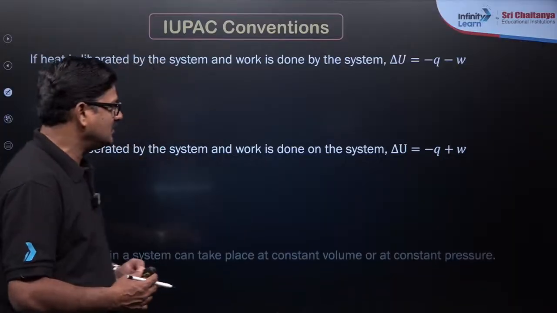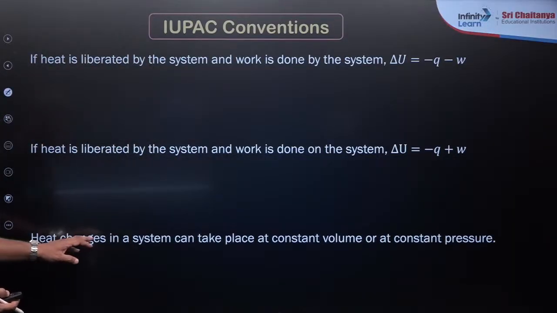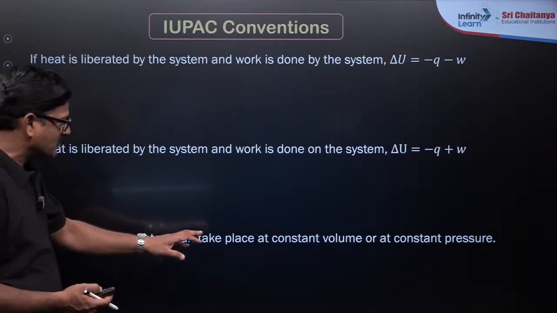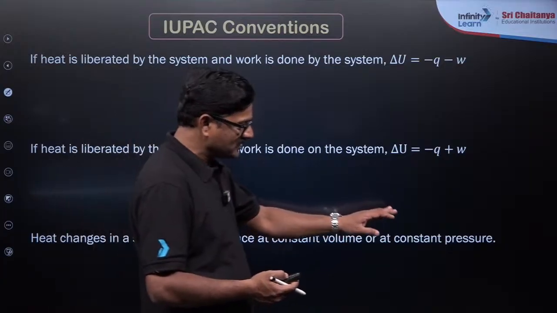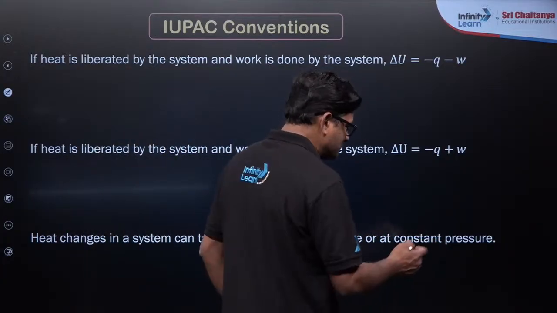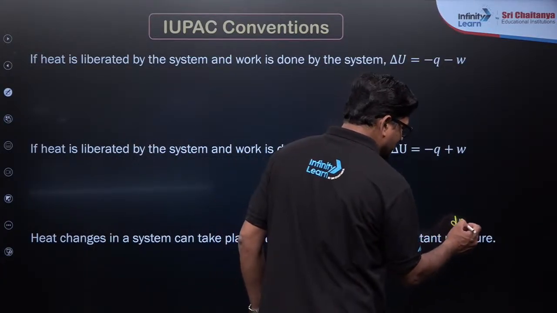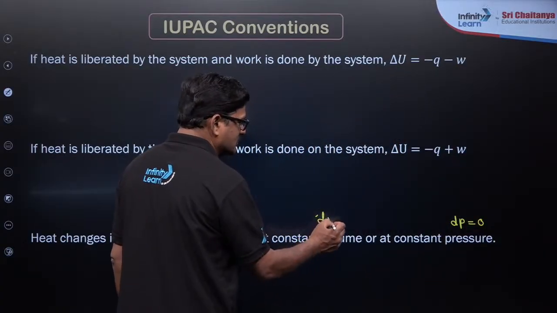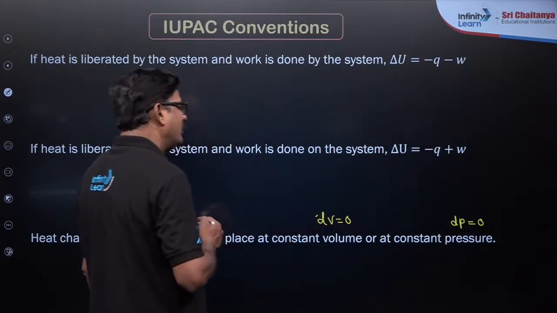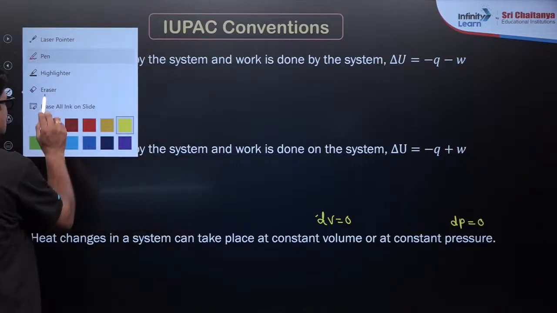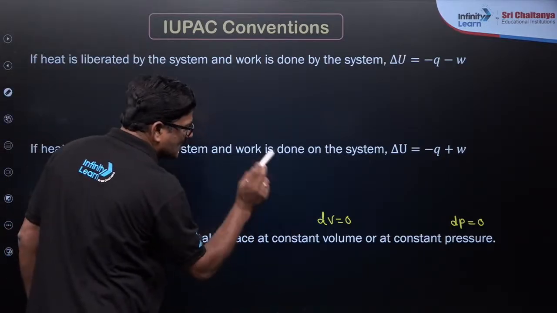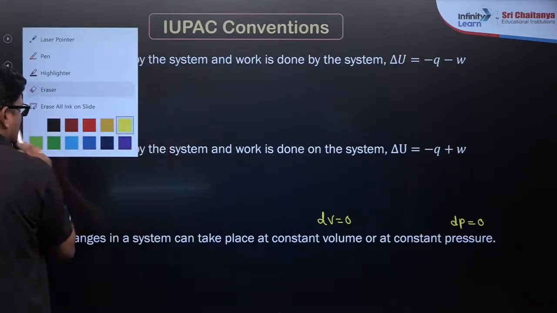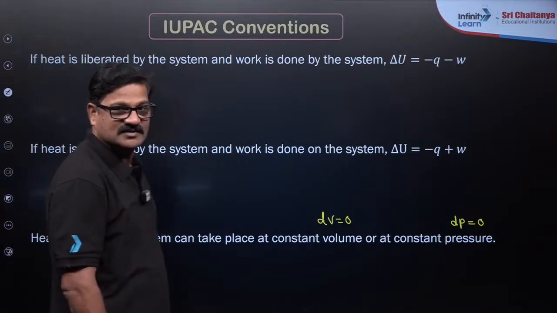Okay, my dear students, heat changes in a system can take place at constant volume, and at constant pressure as well. So at constant pressure, you can say dP is equal to 0, and at constant volume, you can say dV is equal to 0. If dV is equal to 0, this is called an isochoric process, and dP is equal to 0 is called an isobaric process.